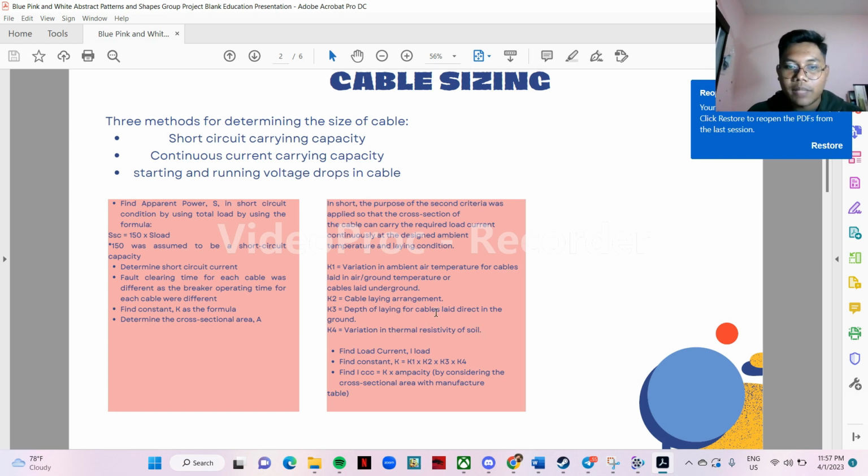The first step in the second method is to find the load current. After that, we have to find the constant K. For the second method it's easier, because to find the constant K we only have to multiply all the constants K1, K2, K3, and K4. The third step is to find the ICCC. ICCC stands for the continuous current carrying capacity, which we get by multiplying the constant K from the second step by the ampacity. For the ampacity we refer to the table given by the manufacturer to get its value. From that we get the value of ICCC.